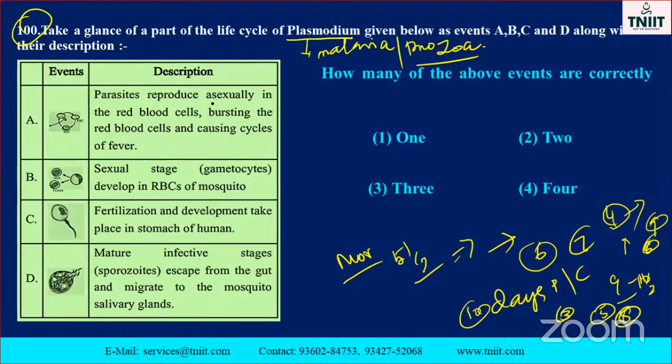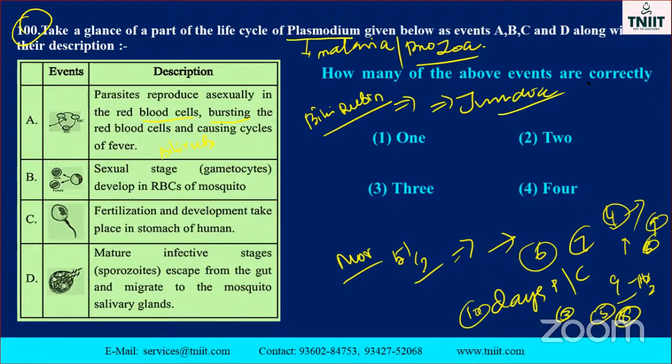The parasite reproduces asexually in the red blood cells, bursting the red blood cell and causing a cycle of fever. When the red blood cells burst, what happens? It will produce bilirubin, a yellow colored compound. That yellow color is related to jaundice.